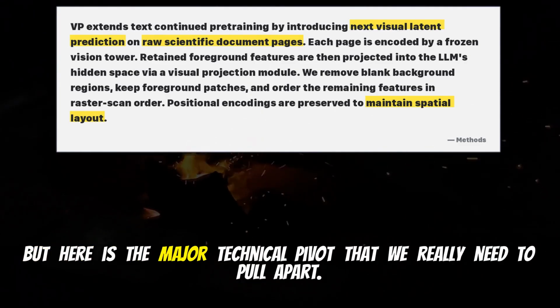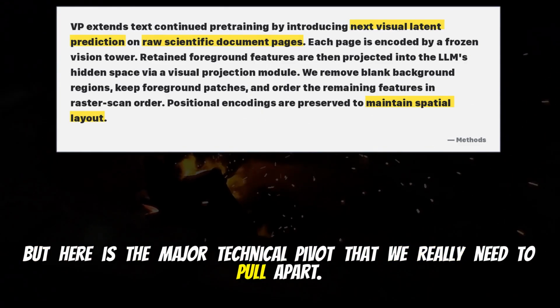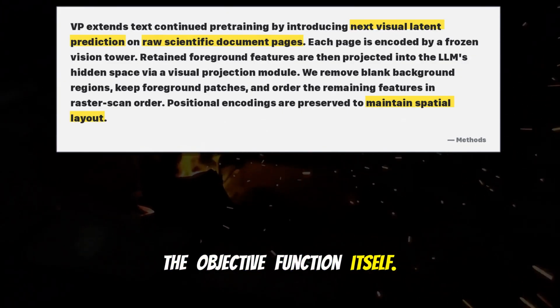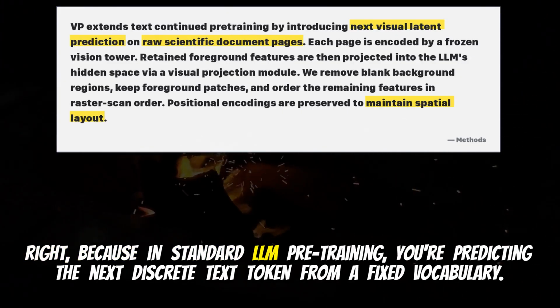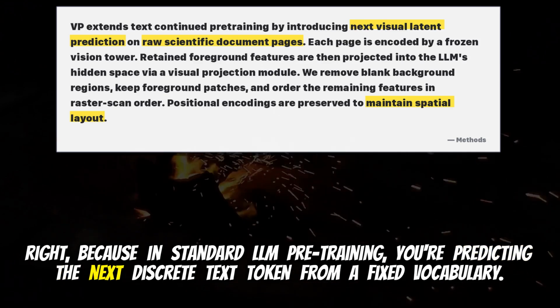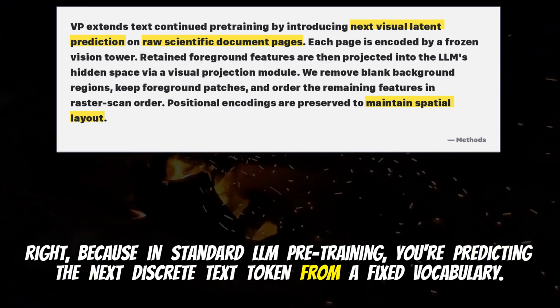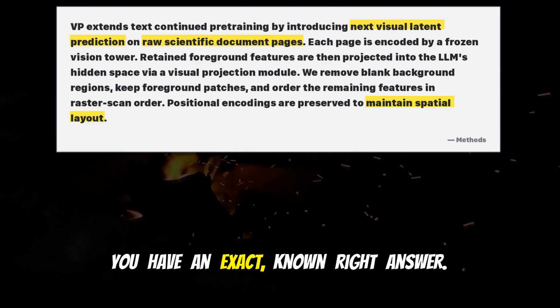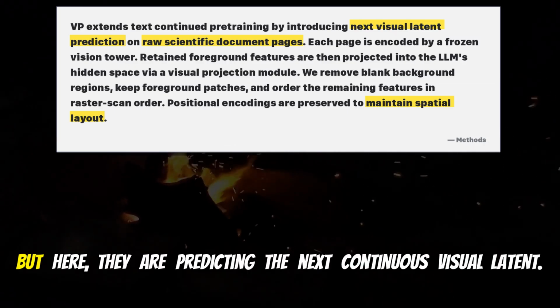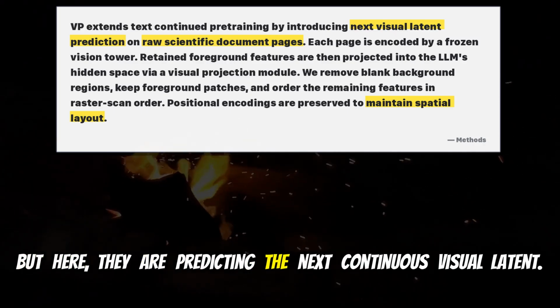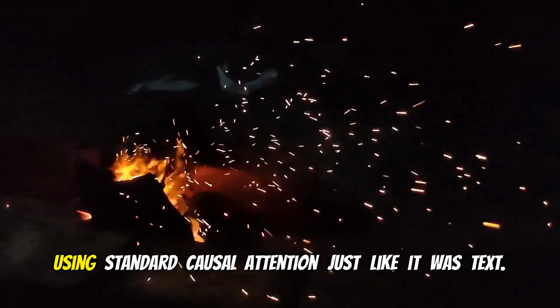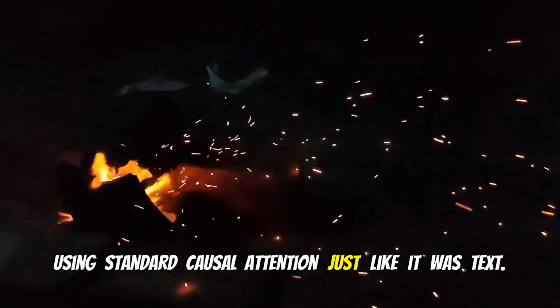But here is the major technical pivot that we really need to pull apart: the objective function itself. Right, because in standard LLM pre-training, you're predicting the next discrete text token from a fixed vocabulary. You have an exact, known right answer. But here, they are predicting the next continuous visual latent, using standard causal attention, just like it was text.